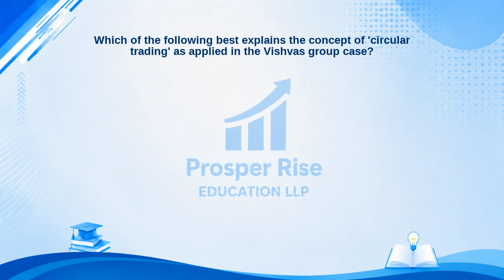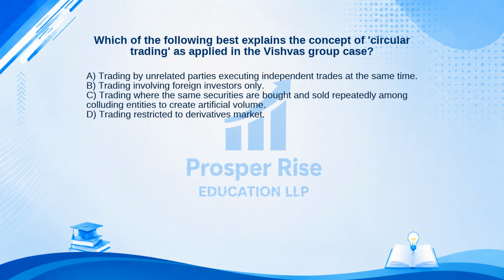Here is another practice question. Which of the following best explains the concept of circular trading as applied in the Vishwas Group case? Here are your options. A. Trading by unrelated parties executing independent trades at the same time. B. Trading involving foreign investors only. C. Trading where the same securities are bought and sold repeatedly among colluding entities to create artificial volume. Or D. Trading restricted to derivatives market.